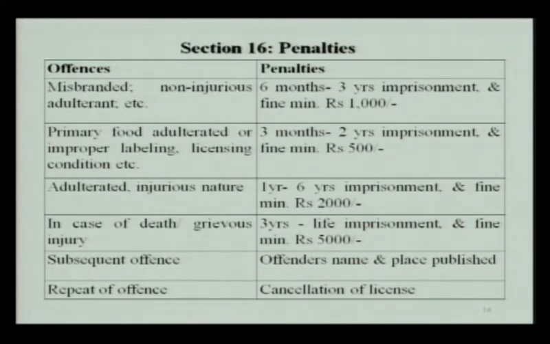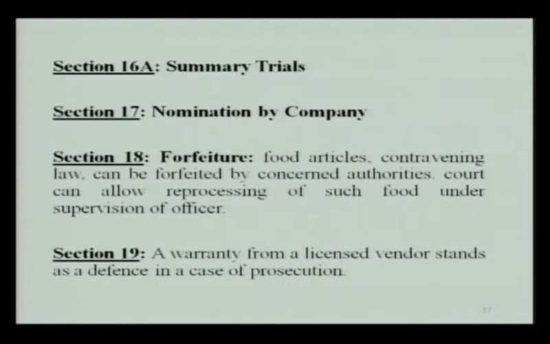There will be 6 months to 3 years imprisonment and a fine of minimum ₹1,000. If adulterated food is injurious in nature, then the imprisonment can be extended to 6 years and the fine may be extended to ₹2,000. In case of death or grievous injury, the life imprisonment and minimum fine is ₹5,000. If there is subsequent offence, then the offender's name and place to be published, and in case of repeat offence, the license will be cancelled.